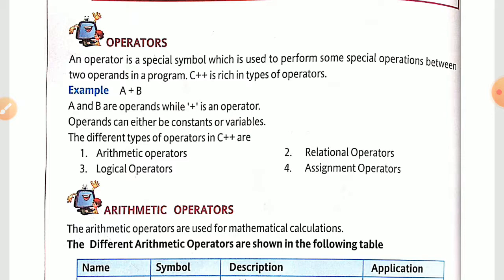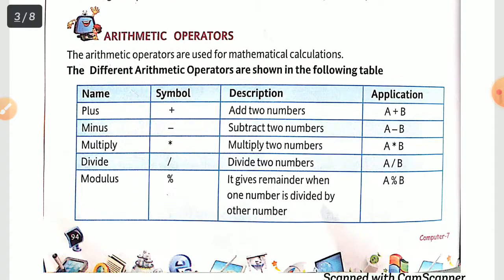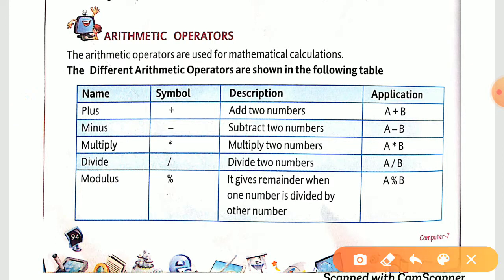Fine. So, quickly we are moving to our arithmetic operators. See, arithmetic operators are the same that you are using in Excel. Plus is going to add two numbers, minus is going to subtract two numbers, multiply is going to multiply two numbers. Amongst these, you guys have confusion about divide and modulus. So let's see, divide is going to give you the quotient part, and modulus is going to give you the remainder part.